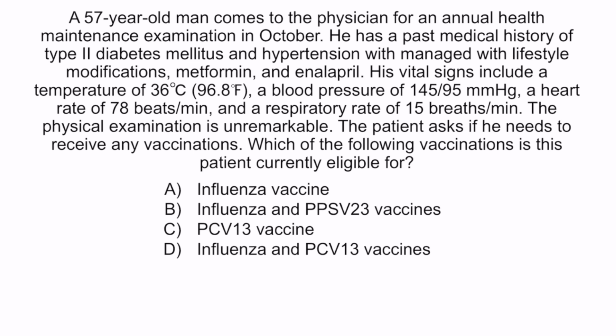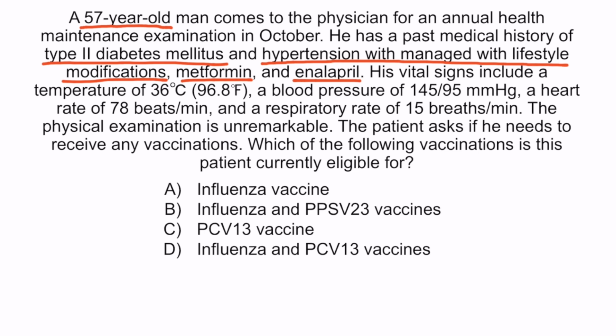A. Influenza vaccine. B. Influenza and PPSV23 vaccines. C. PCV13 vaccine. Or D. Influenza and PCV13 vaccines. This 57-year-old man has a past medical history of type 2 diabetes mellitus and hypertension managed with lifestyle modifications, metformin, and enalapril.